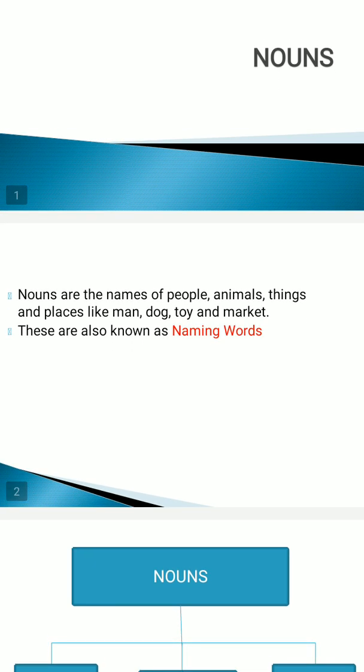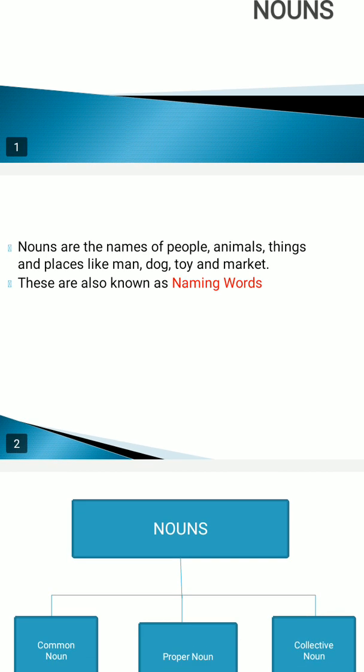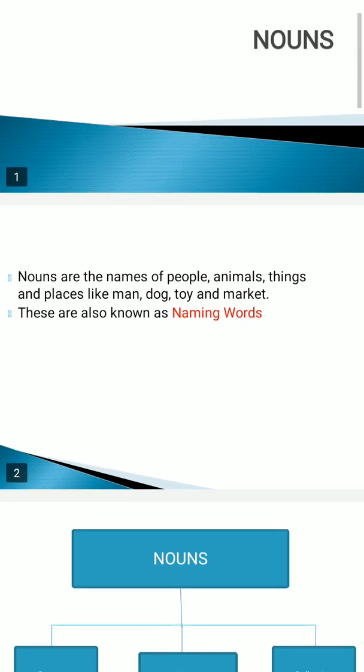So, students, basically, as you all know, all the persons, all the human beings, we all have names, right? For example, Aravdeep, Jashanpreet, Jashanjot, these are the names of persons. So these names are also known as nouns, or that you also call naming words. Similarly, there are some animals like dog, cat, cow, rat, rabbit, all these are naming words or nouns. Then things like glass, table, paper, all these are also nouns.